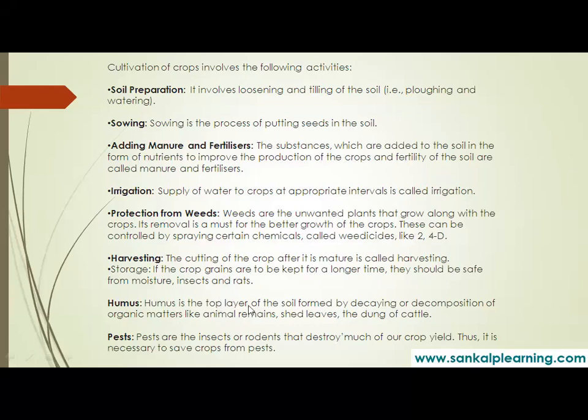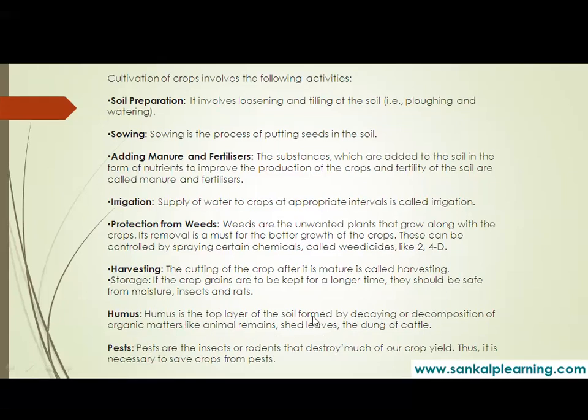So what is humus? It is the top layer of the soil formed from decaying or decomposition of organic matter, like animal remains when animals die, or shed leaves, or dung of cattle. So this is nothing but humus. It is the fertile and important constituent of the soil.